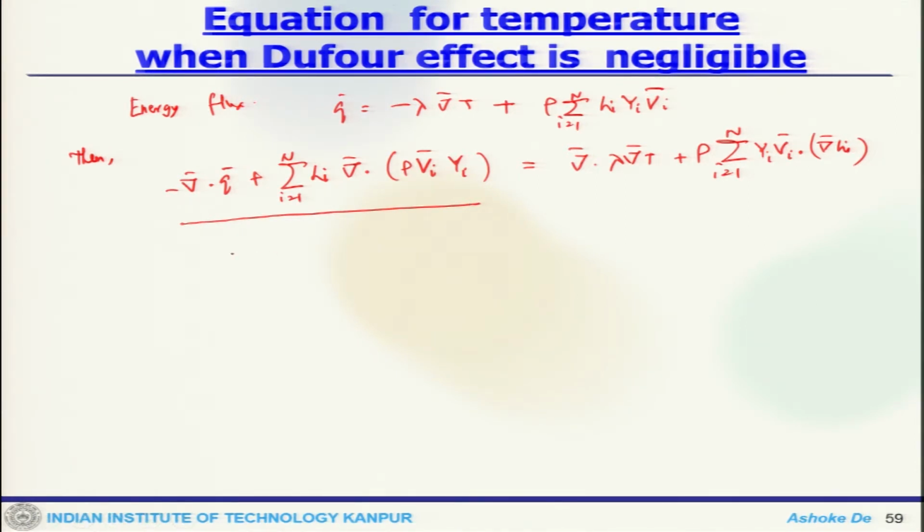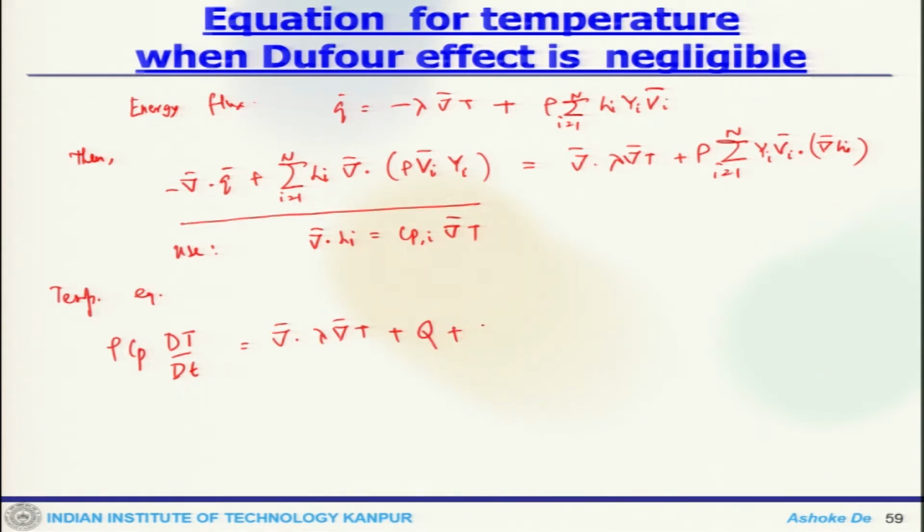And also we use del hi equals Cpi del T, then the temperature equation becomes rho Cp dT/dt equals del dot lambda del T plus Q